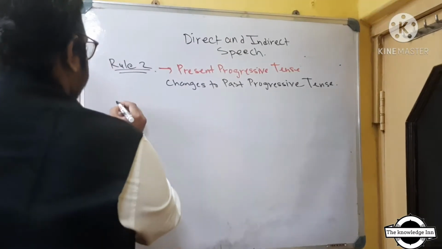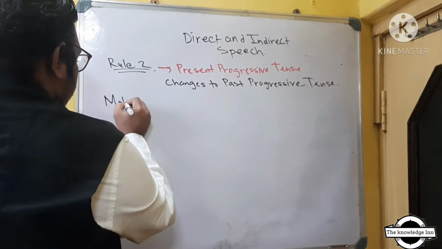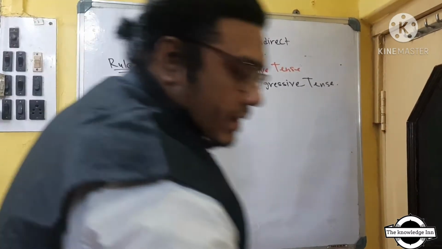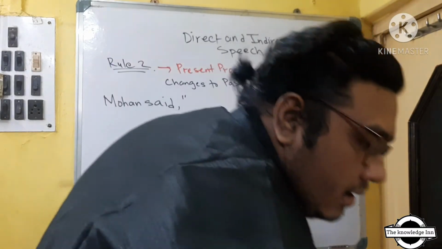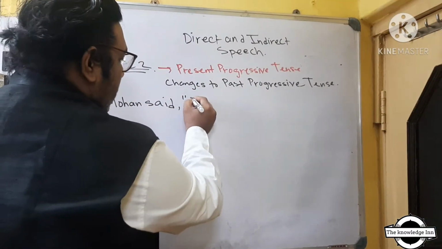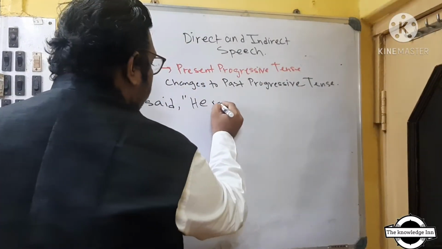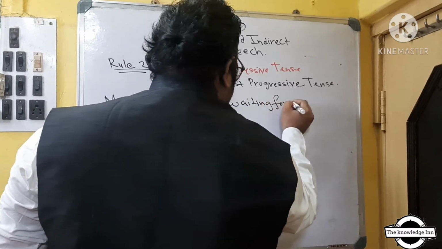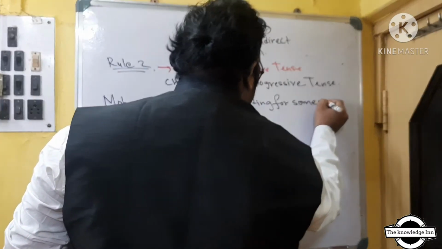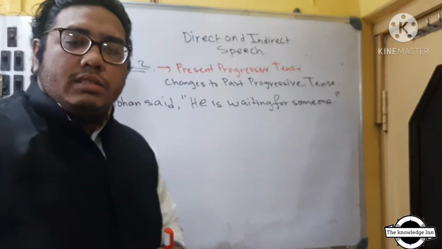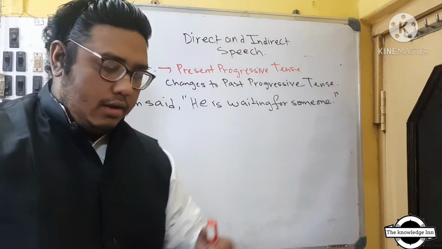Mohan said, he is waiting for someone. Okay, now Mohan said he is waiting for someone.